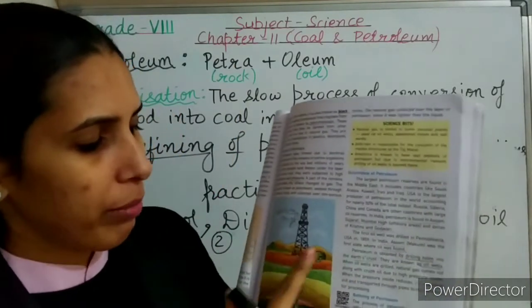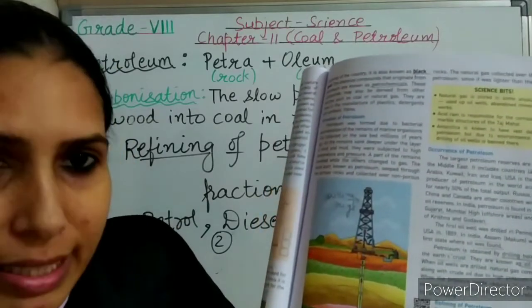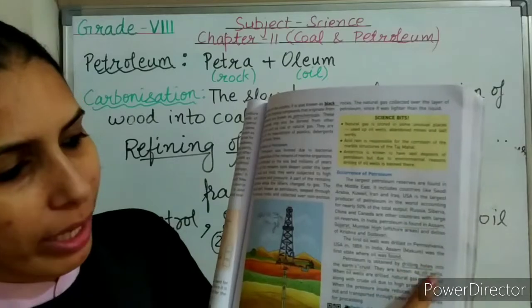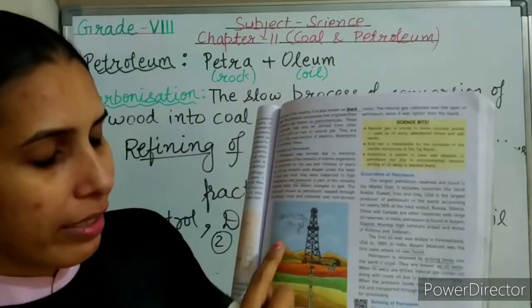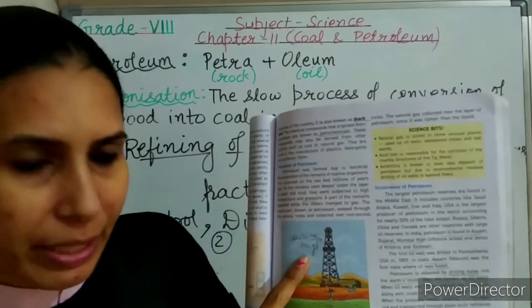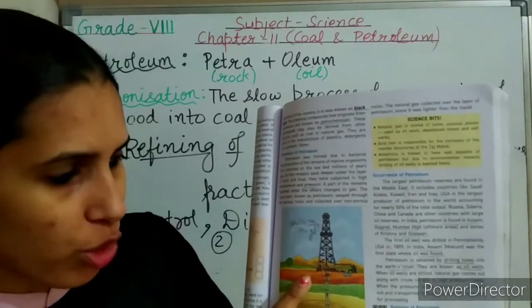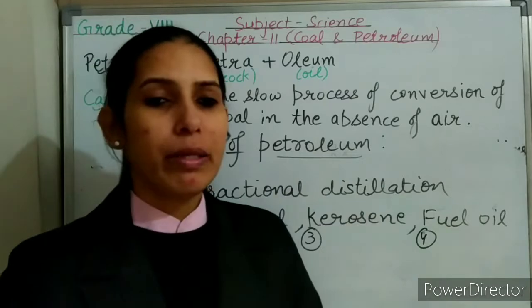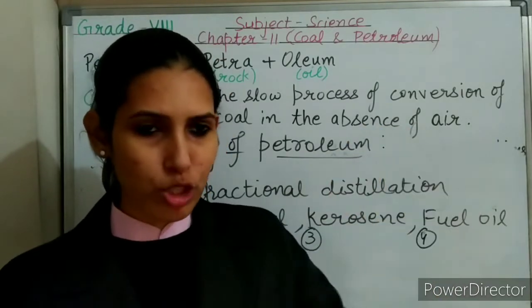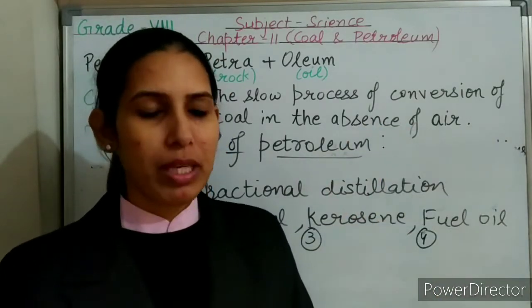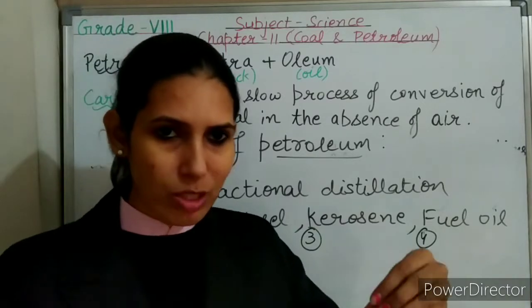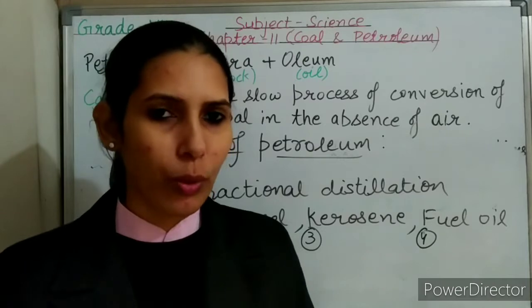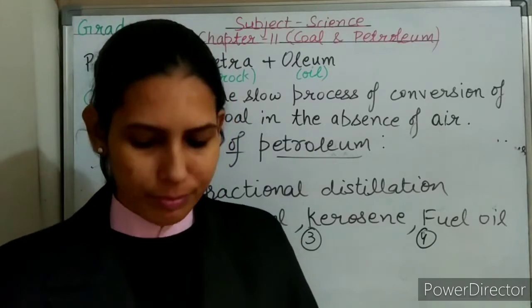You can see petroleum is obtained by drilling holes in the earth's crust, which are known as oil wells. These oil wells are constructed by drilling rigs. You can see here a big structure. This drilling rig is a structure with equipment which drills holes in the earth's crust to take out petroleum. And when these holes are constructed to take out petroleum, they are known as oil wells.